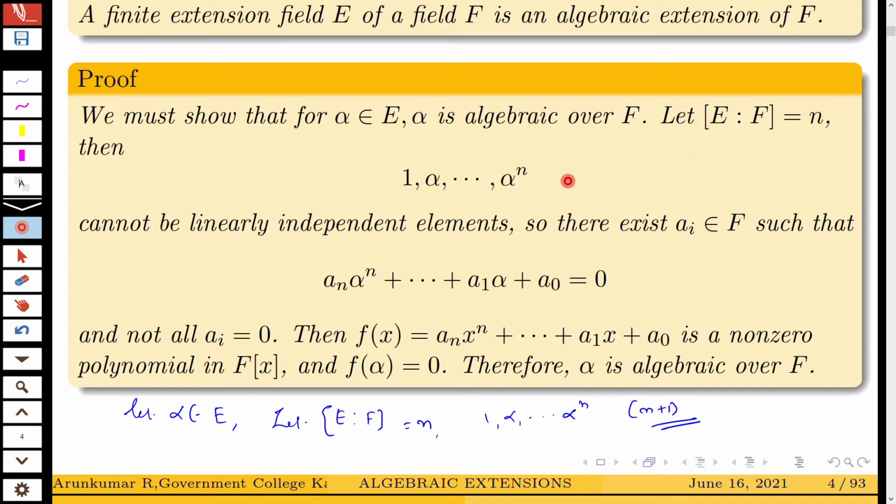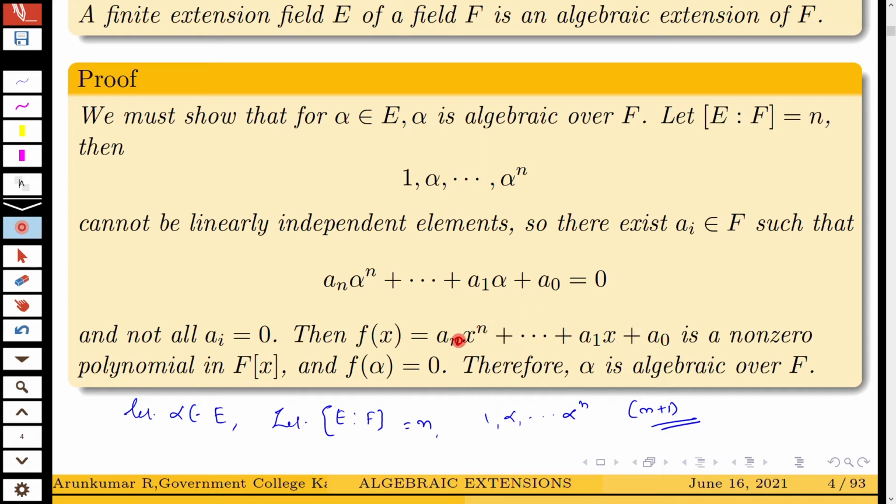Since degree of extension of E over F is n, then 1, alpha, etc., alpha raised to n, these are n plus 1 elements. They cannot be linearly independent elements. So there exists ai in F such that an alpha raised to n plus etc. plus a1 alpha plus a naught equal to 0, not all ai equal to 0.